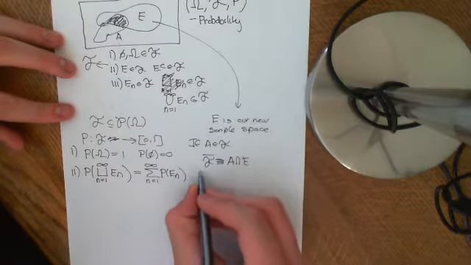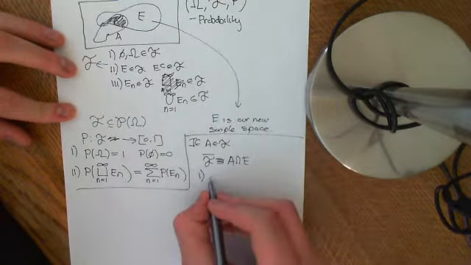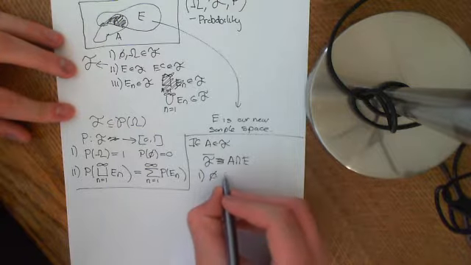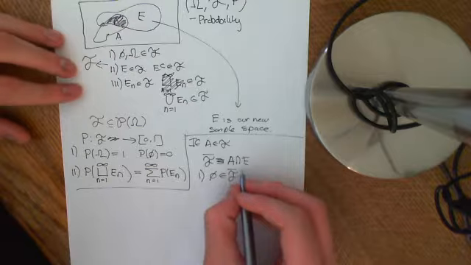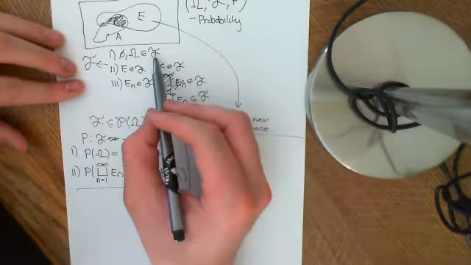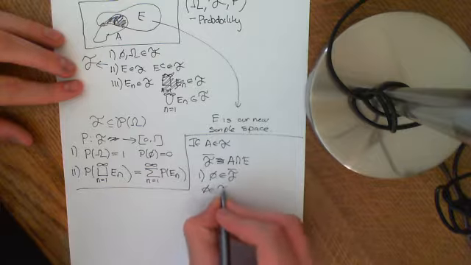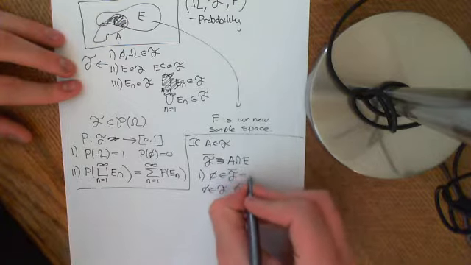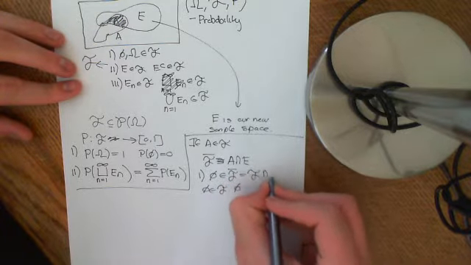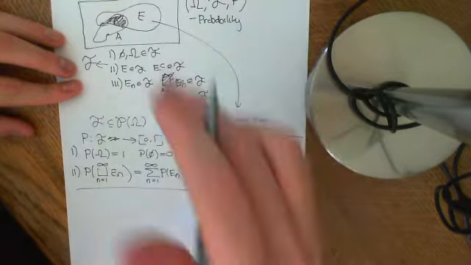So, first axiom then, just draw some lines across. The first axiom then: we want to show the empty set is an element of F bar. How do we know that? Well, the empty set is an element of F, and the empty set intersection E, so the empty set is an element of F. Often F bar would be denoted F intersection E, is the way you denote this new set of events over here.